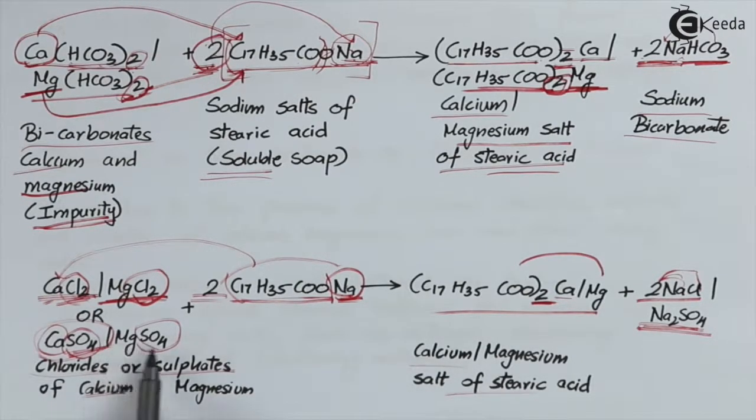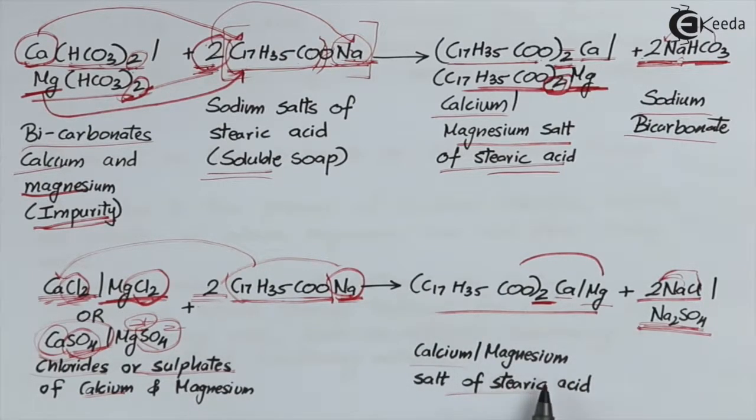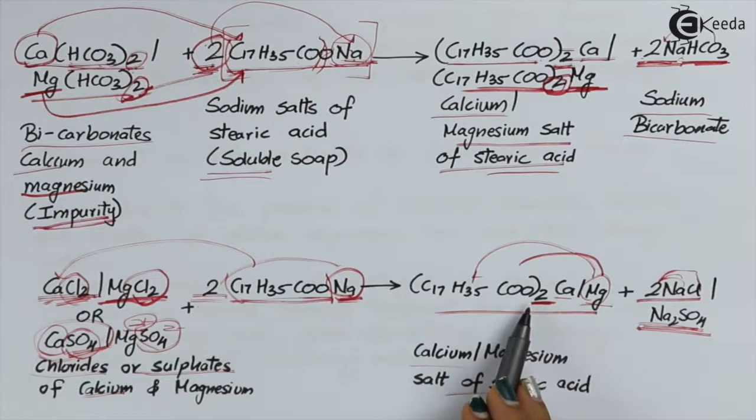The next is MgSO4. Again, it is the same thing, but instead of calcium, we have Mg now. We have MgSO4 plus 2C17H35COONa. Again, over here, SO4 has a valency of 2 minus, Mg has a valency of 2 plus. For this 2 plus valency, we will take 2 of C17H35COO. This entire thing gets attached to Mg, forming magnesium salt of stearic acid. This Mg is now attached over here to C17H35COO, which is twice, and whatever remains will become my byproduct.